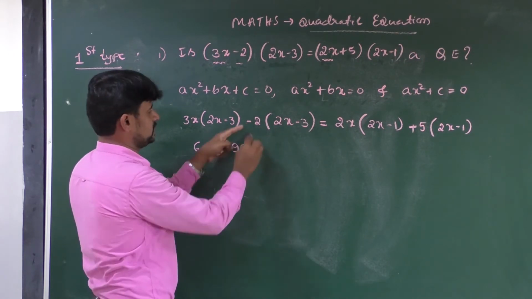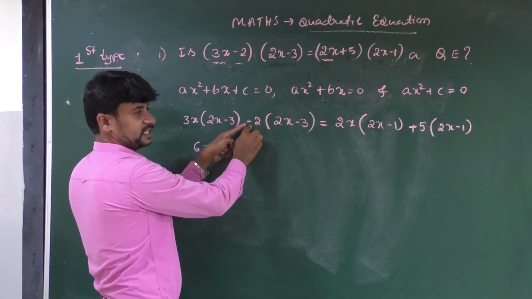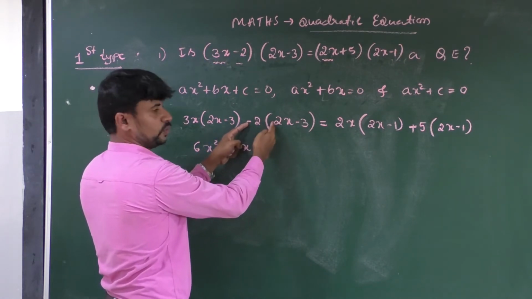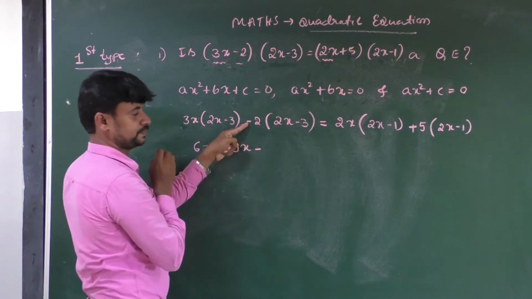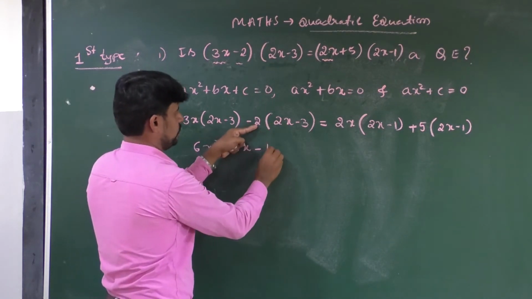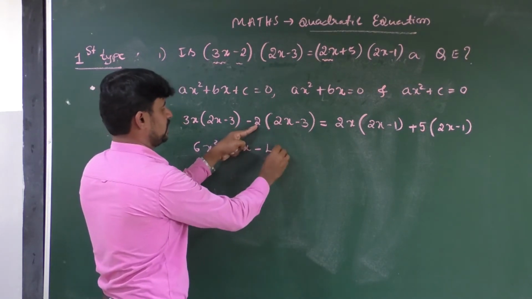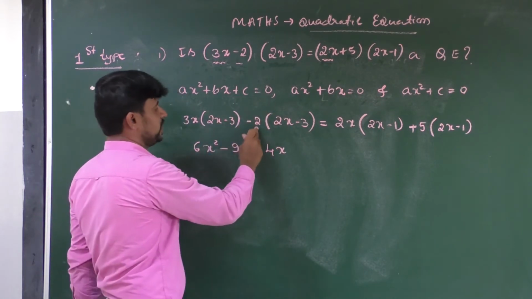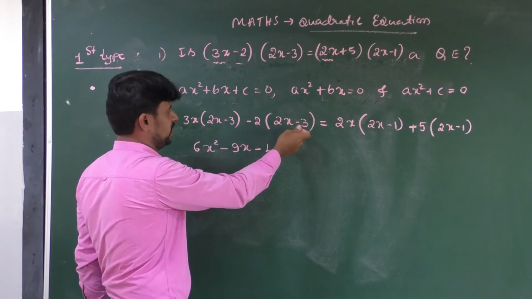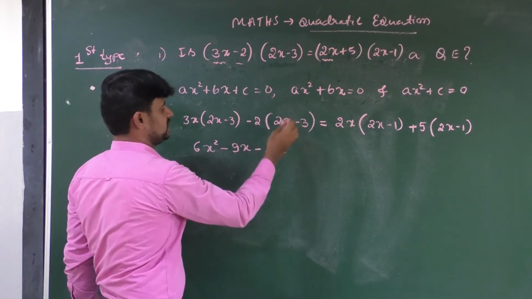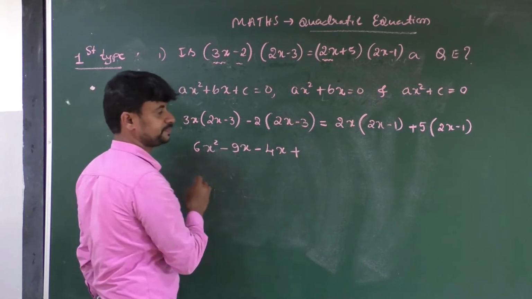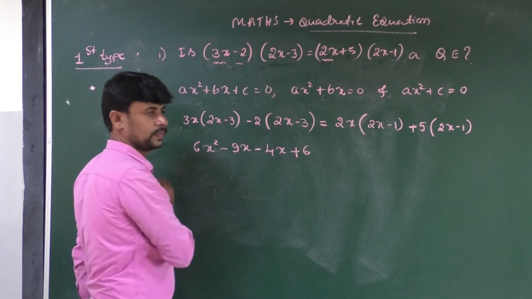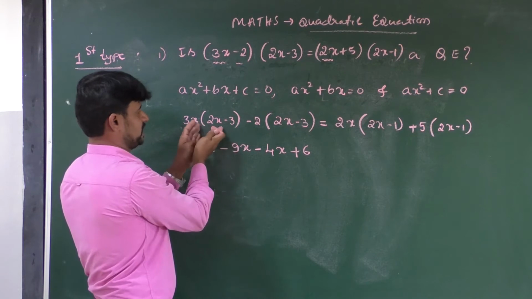First, here minus is there, here plus is there. You have to multiply these two symbols first. Minus into plus, minus. 2 2s are 4 into x, 4x. Again multiply this minus 2 with minus 3. Then it becomes minus into minus, plus. 3 2s are 6. The simplification of LHS is finished.